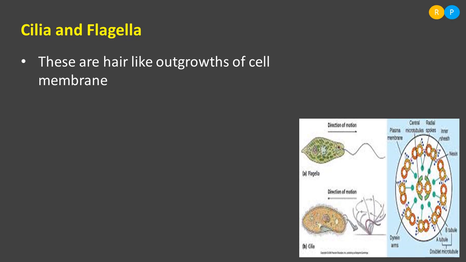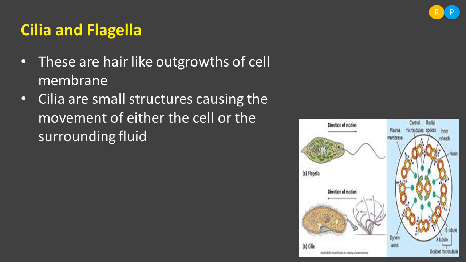What we can understand here is these two hair-like structures, outgrowths of the cell membrane, are present in prokaryotes as well as in eukaryotes. Now we are talking about the flagella and cilia in the eukaryotic cell.